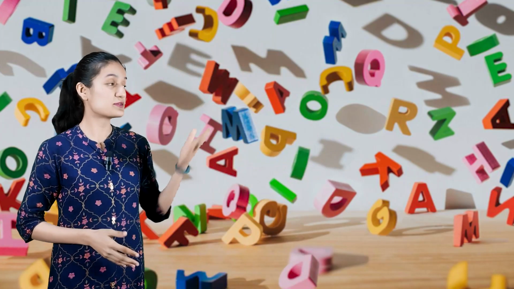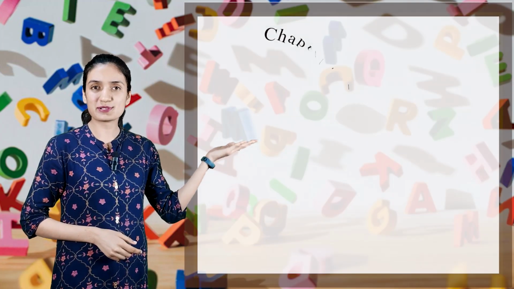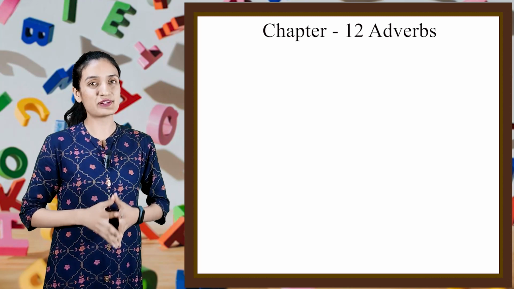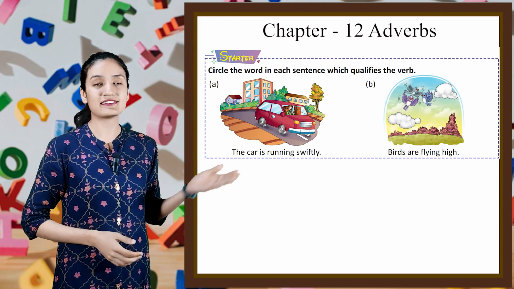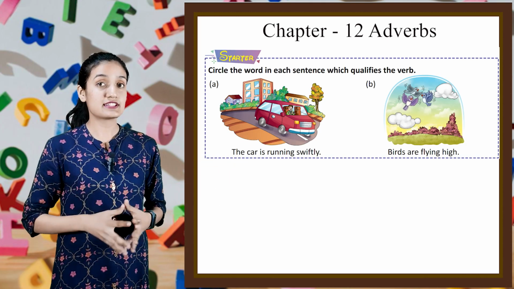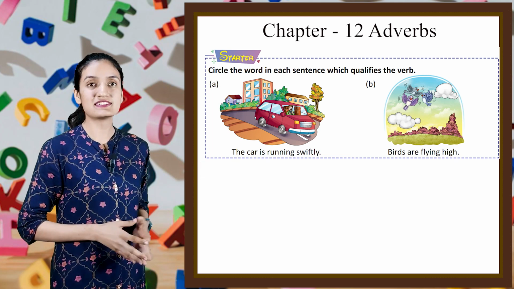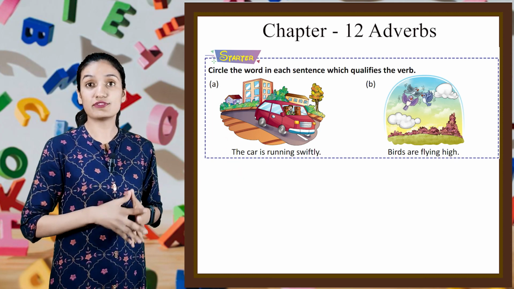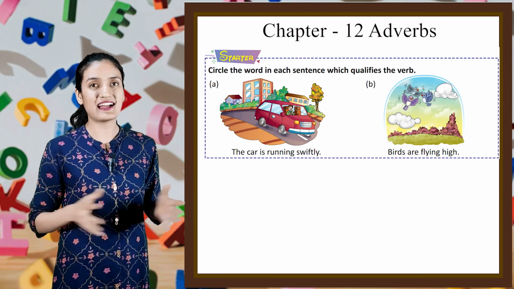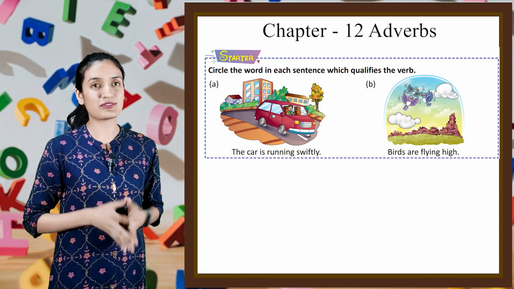So students, today we are going to start chapter number 12, that is adverbs. So let's begin. Circle the word in each sentence which qualifies the verb. Can you see these pictures? The car is running swiftly. Birds are flying high. So do this activity by yourself.